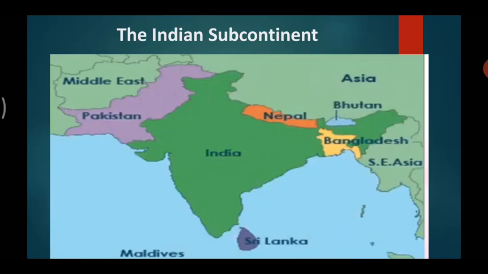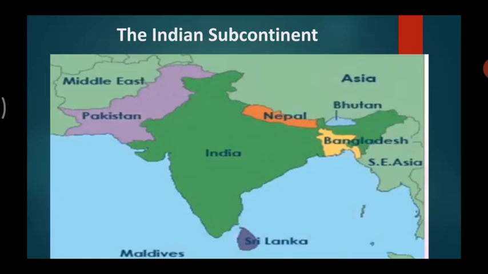The Indian subcontinent is surrounded by water on three sides. Can you see in the picture? Yes, it's surrounded by water on three sides and tapers towards the south. Thus, let us see our neighboring countries.